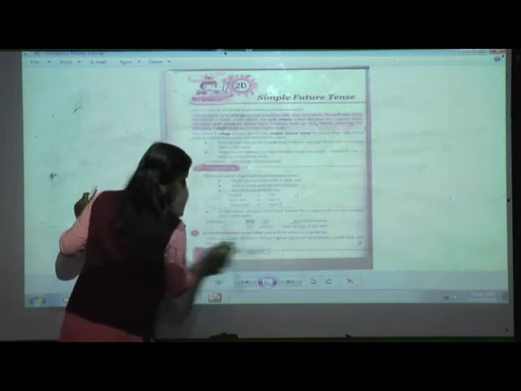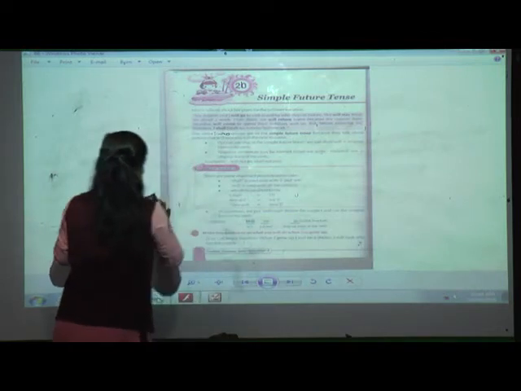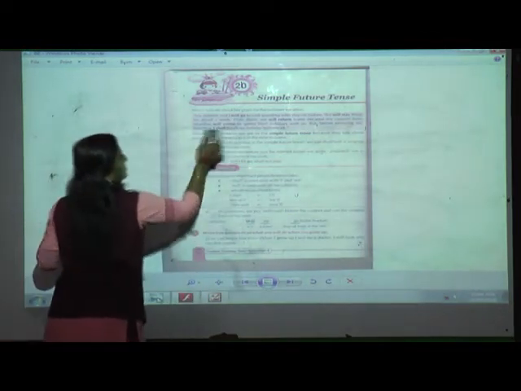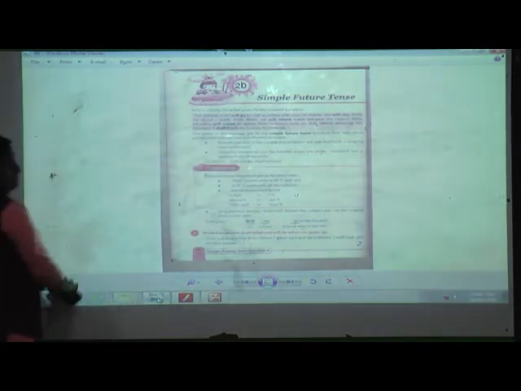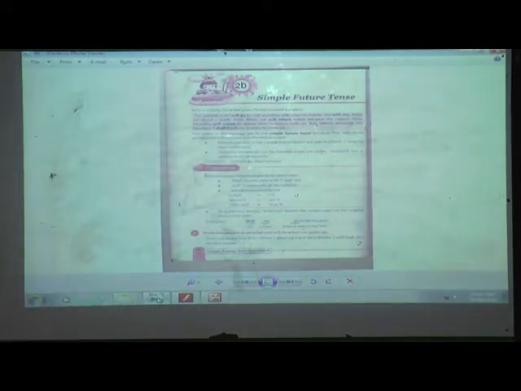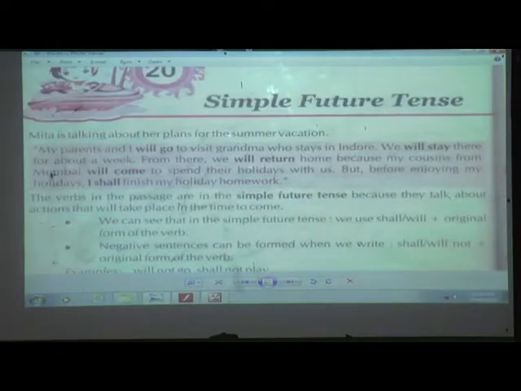Take pencil in your hand. Ready? Okay. Page number 66. What is that? Lesson number 20, simple future tense. Which tense are we going to learn? Yes, this is the last tense, that is the simple future tense.